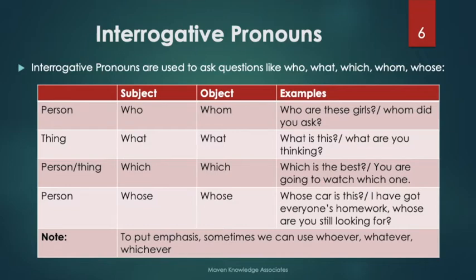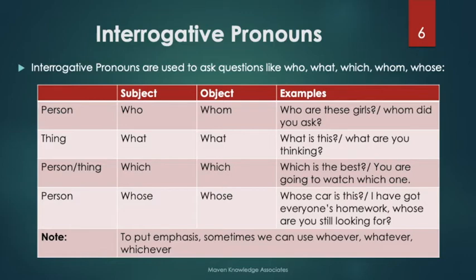Then comes whose. Whose is used in the case of a person, both as a subject and object. Whose car is this? So whose is a subject in this sentence, the main person. I have got everyone's homework.